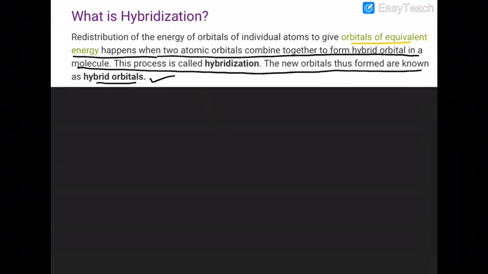I already told you in the previous example that redistribution of energy takes place. What do you mean by that? It means that the new hybrid orbital has a different energy level compared to the s and p, or s, p and d levels from which the atomic orbitals have been taken. So the new hybrid orbital will have a new energy level.